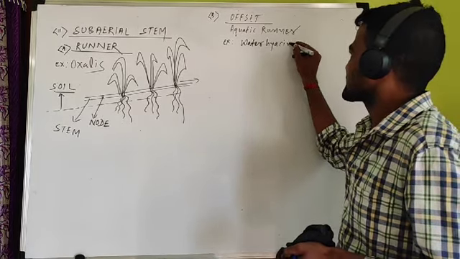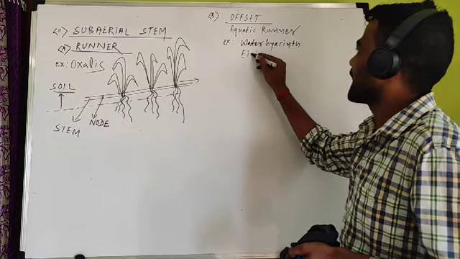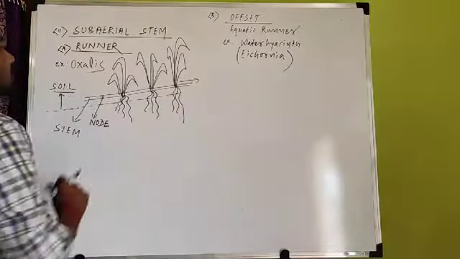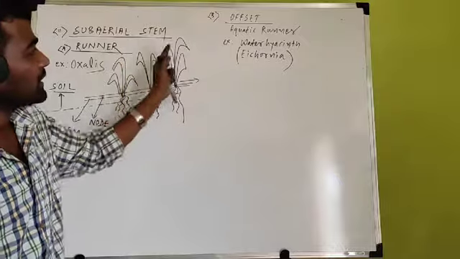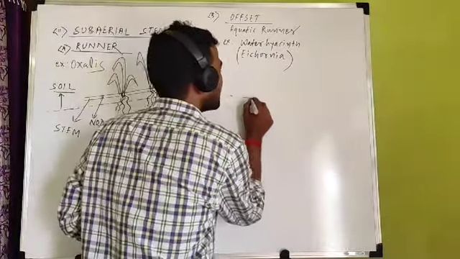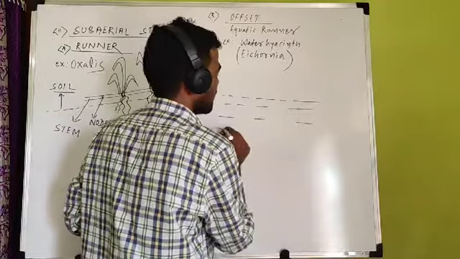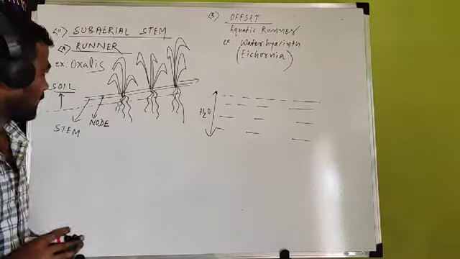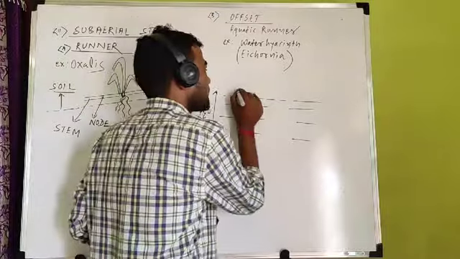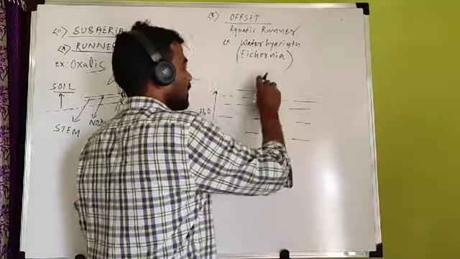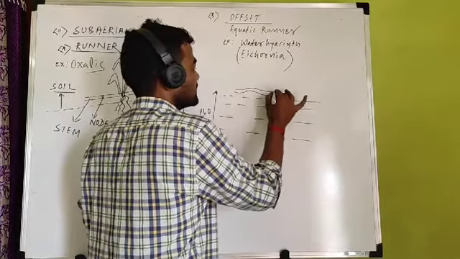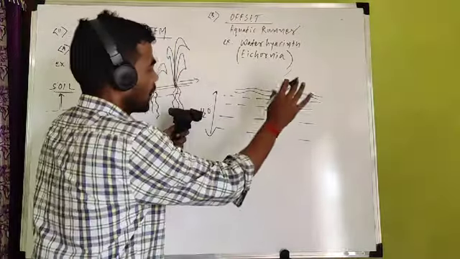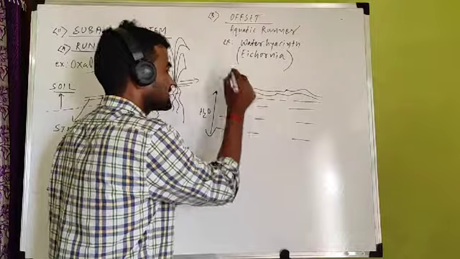Water hyacinth is also called Eichhornia. Eichhornia is the scientific name. You have to remember it. Offset. So runner and offset are the same, only it is aquatic. If I show it diagrammatically, let this be the water. This is not soil. I am showing this is the water surface. Water is present here in a pond or river. This is the soil. So on the water surface you find some stems. Horizontal stems. This is a horizontal stem. It need not necessarily be straight; it can be curved, whatever that may be. Let this be the node.